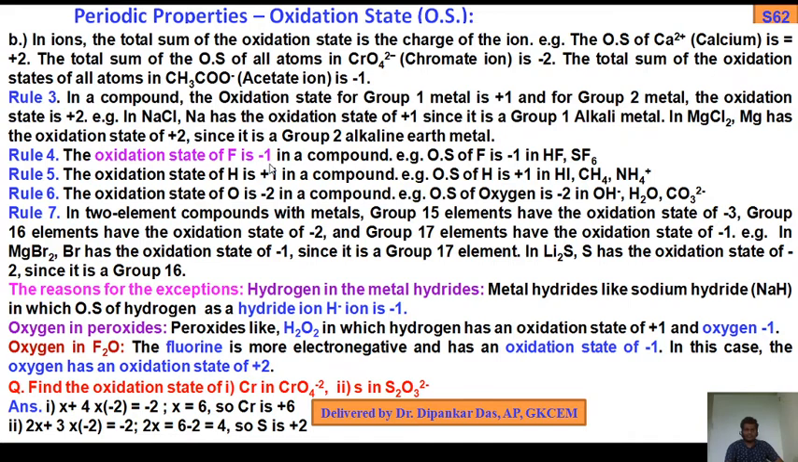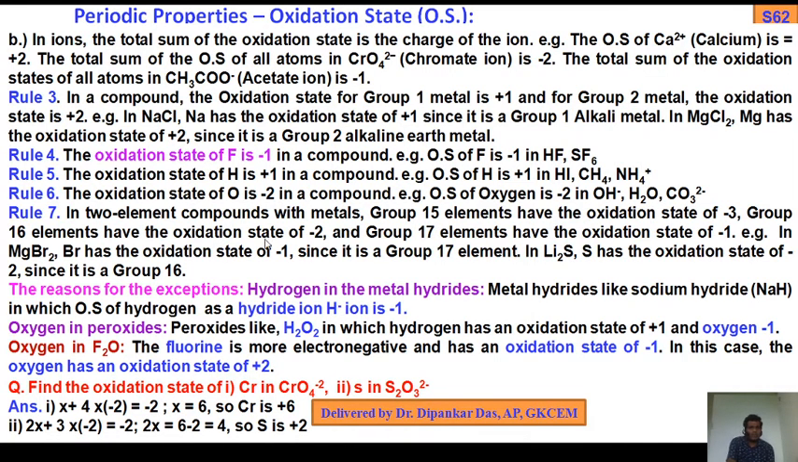The oxidation state of fluorine is -1. Others are generally -2, but fluorine is -1 in a compound, as for example in HF and SF6. In HF and SF6, the oxidation state of fluorine is -1. We should remember this. The oxidation state of H is +1 in a compound like CH4 and NH4+, as we know. The oxidation state of O is -2 in a compound like OH minus, H2O, CO3 2 minus.